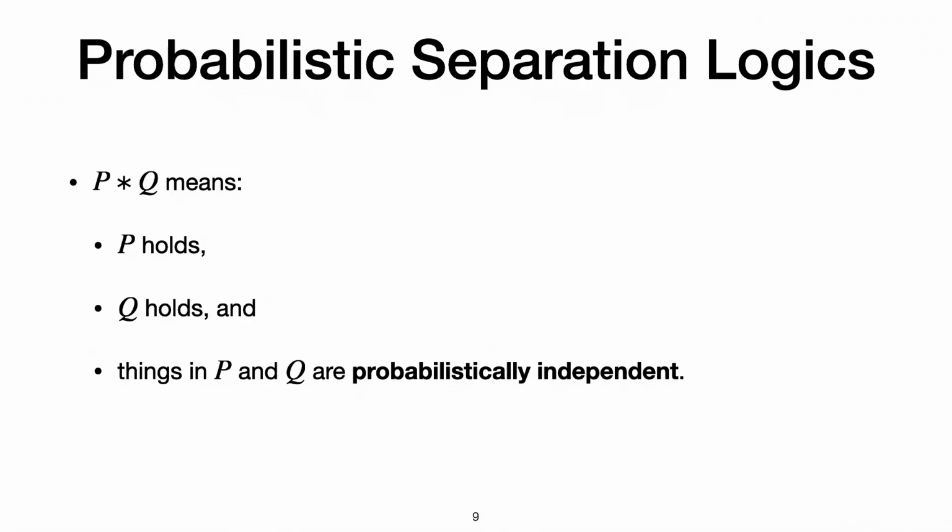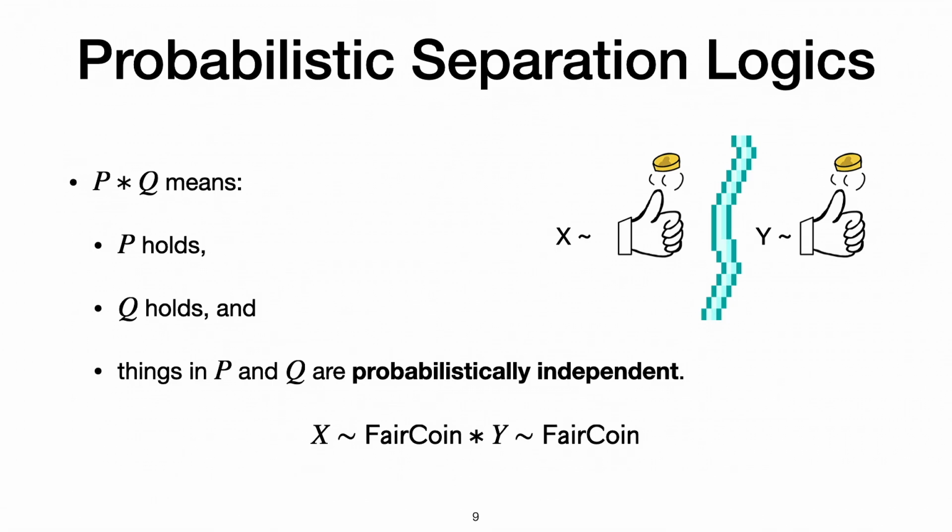So let me give an example. Let's say I have this proposition that says X is distributed according to a fair coin, star, Y is distributed according to a fair coin. What this means is that this needs to be supported by something that basically flips two coins. I can't say, for example, I flip a coin and call it X and negate the result and call it Y, because this will not be probabilistically independent: if I know that X is 0, then Y must be 1.